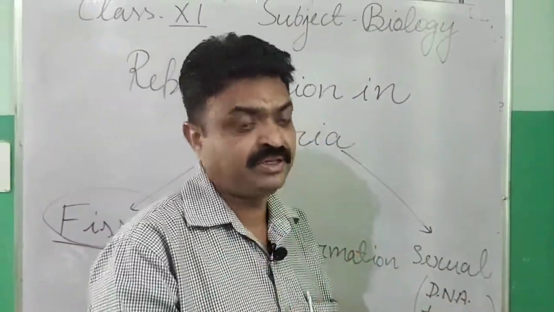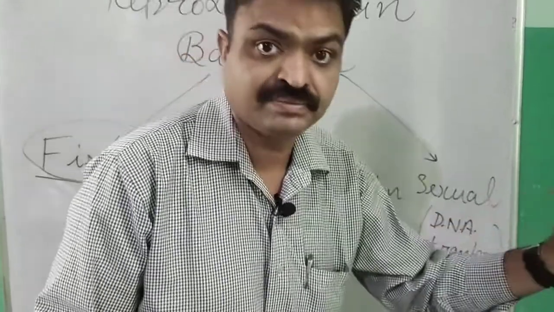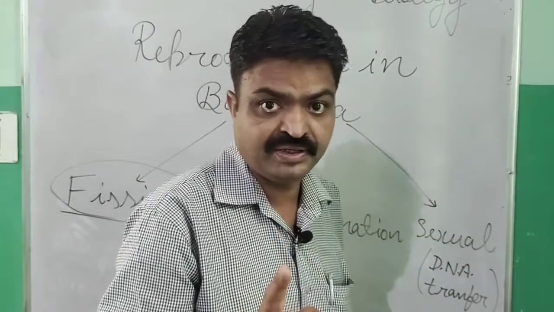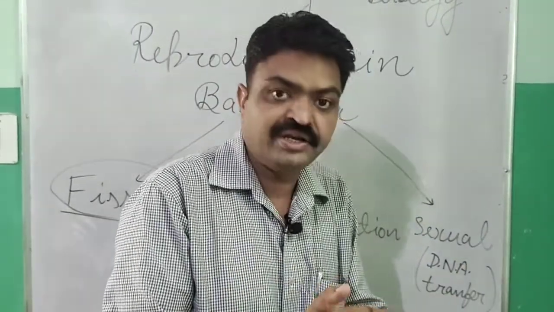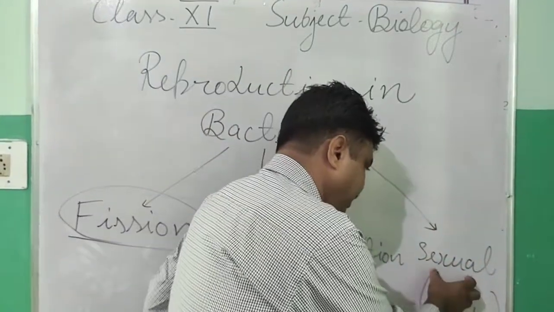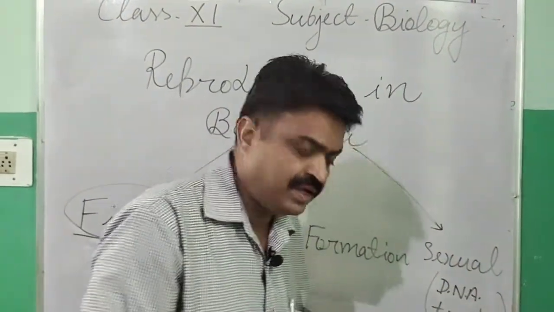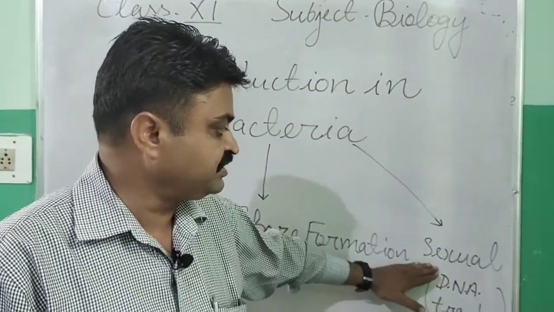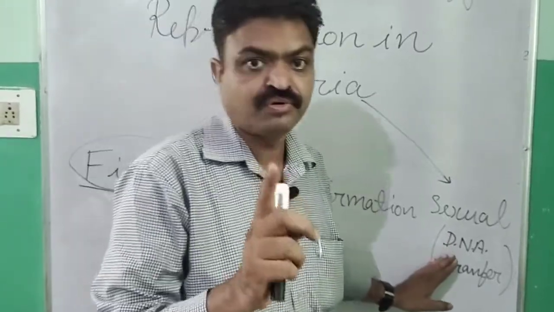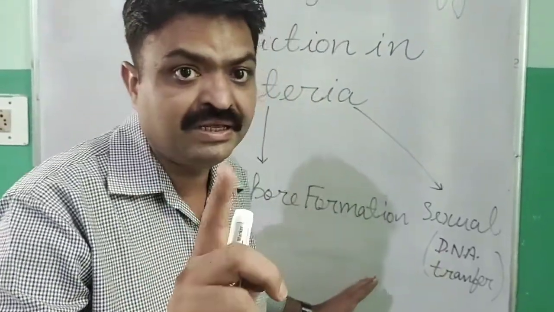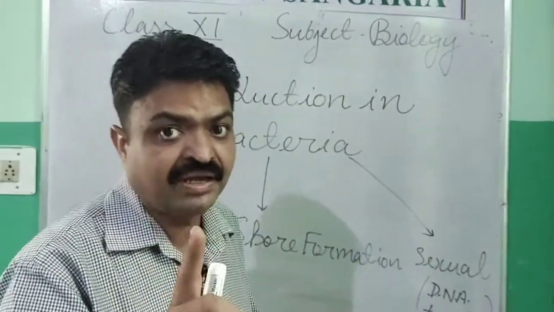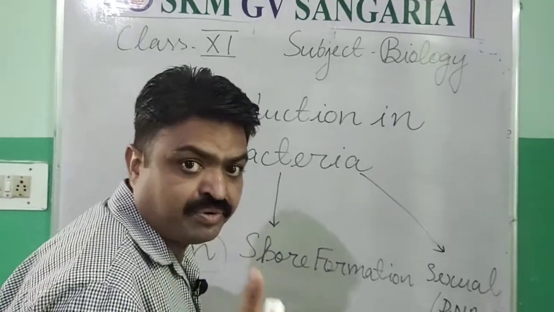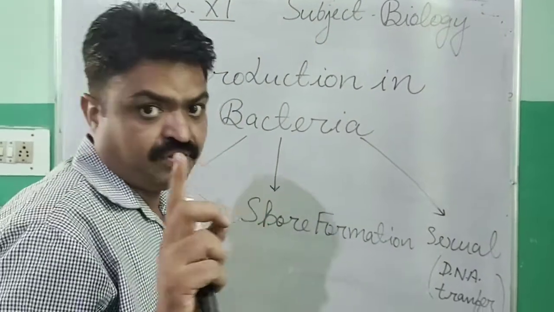Only the transfer of DNA takes place: the DNA of one bacterium is passed to another, both DNAs are fused, and with the help of that new bacteria are produced. But mainly they have fission, meaning most bacteria reproduce by fission only, students.